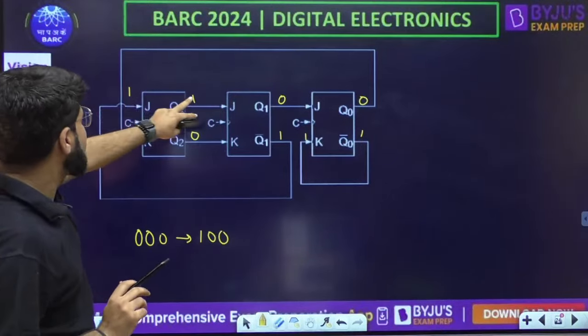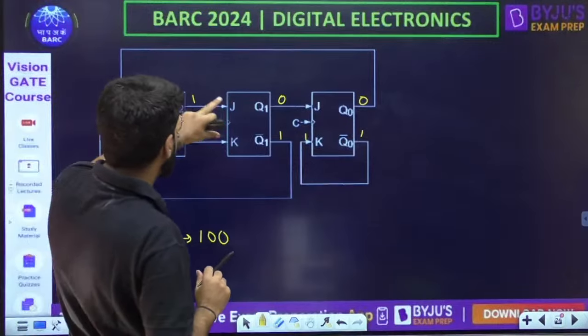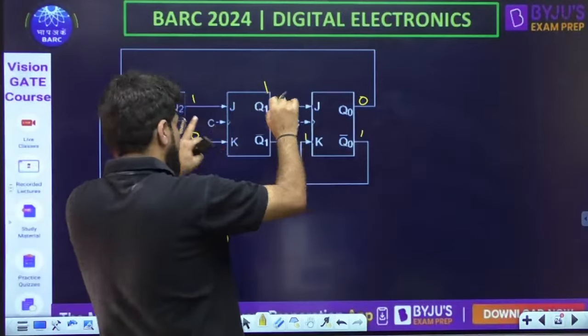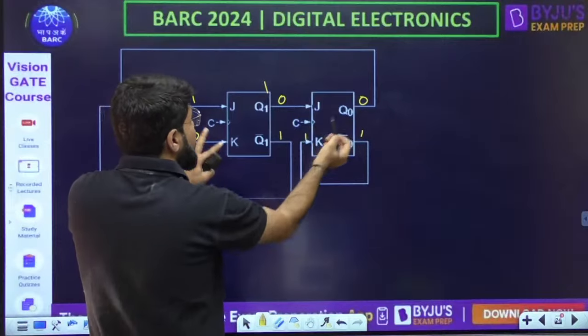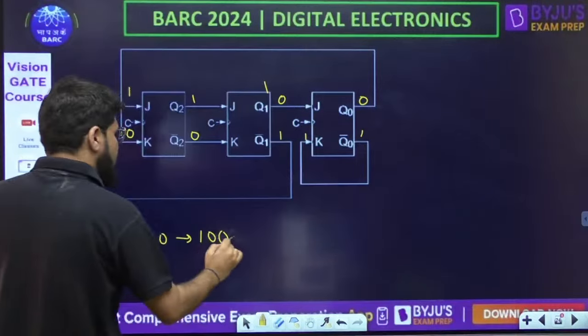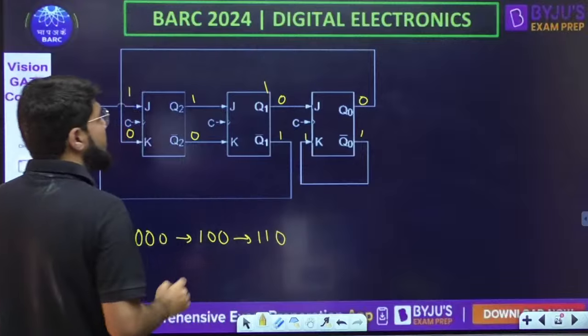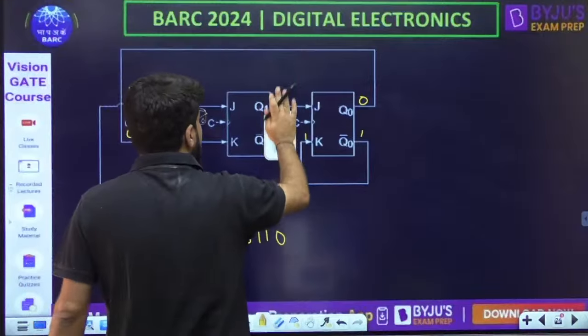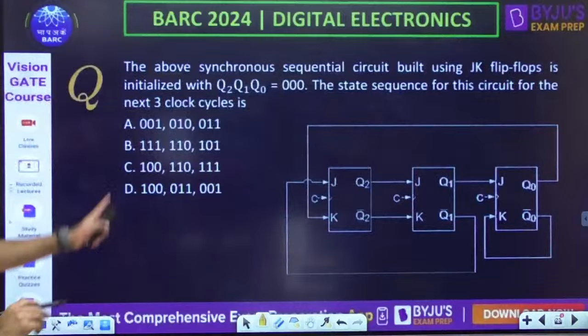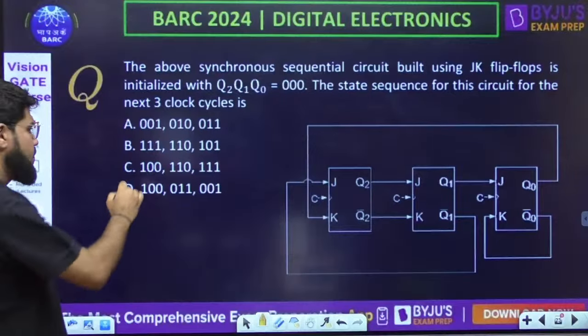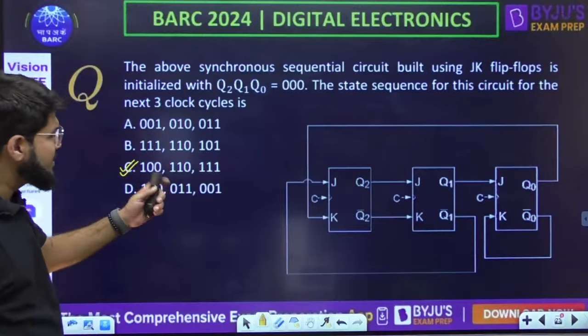Correct. J1 K0 set, it remains to be set. J1 K0 this is going to become set. J1 K0 this is going to become set, but the current input is J0 and K1. J0 K1 reset. So next is 1 1 0 only. Undoubtedly it is 1 1 0. इसको हटा देते हैं, इसको कर देते हैं 1 0 and if this is 0 this remains to be 1. 1 1 0. Correct. Answer is C only. But still अब next एक और देखेंगे.